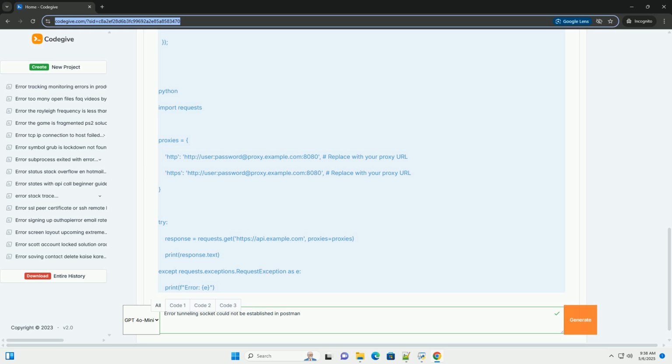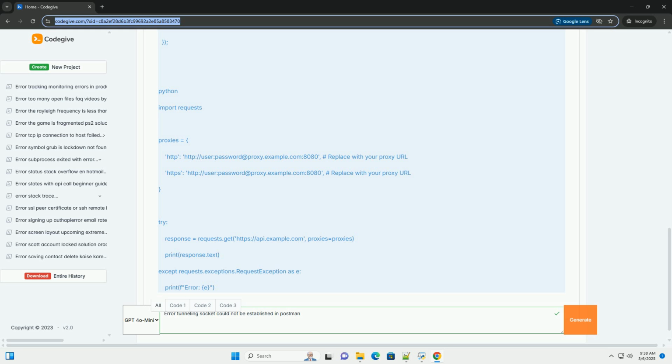System proxy: by default, Postman often uses your system's proxy settings. Try disabling the Use System Proxy option to see if that resolves the problem. This is useful if you don't actually need a proxy. Custom proxy configuration: this is where you manually enter the proxy server's address, port, and authentication details.